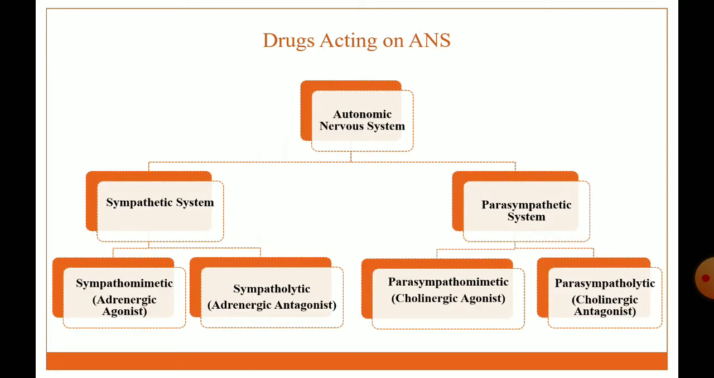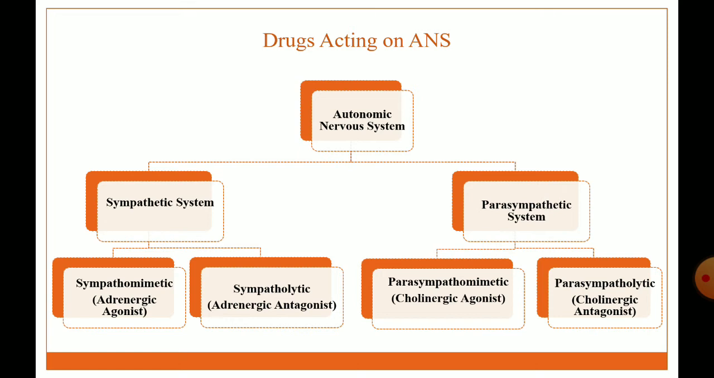So drugs acting on the ANS are classified on the basis of their action on the system. The autonomic nervous system is classified into two types: first is the sympathetic system, second is the parasympathetic system. On the sympathetic system, two types of drugs act. First is adrenergic agonist and second is adrenergic antagonist. They are also called sympathomimetic agent and sympatholytic agent.